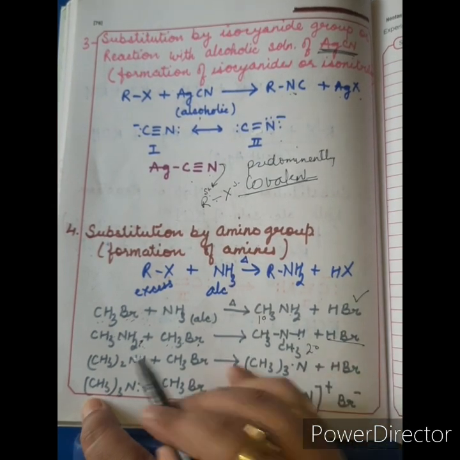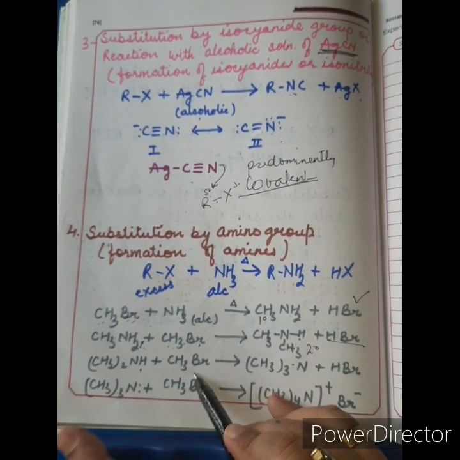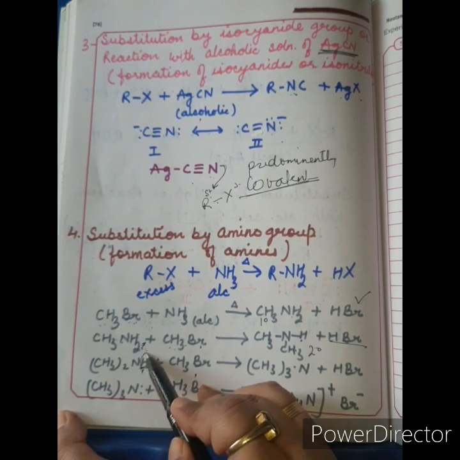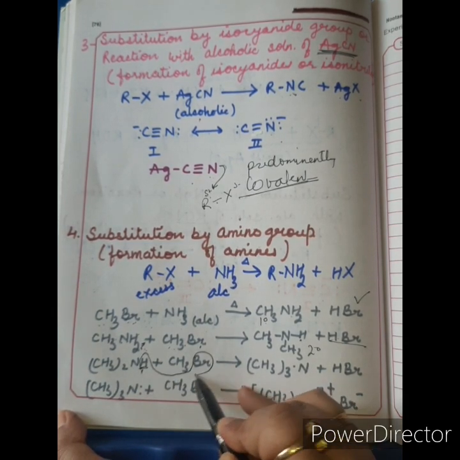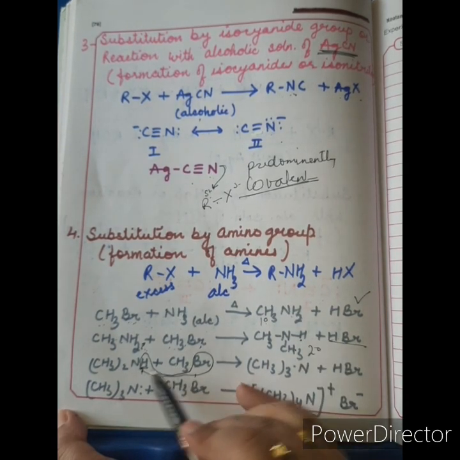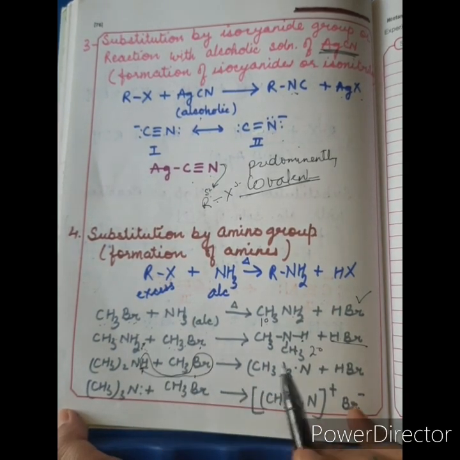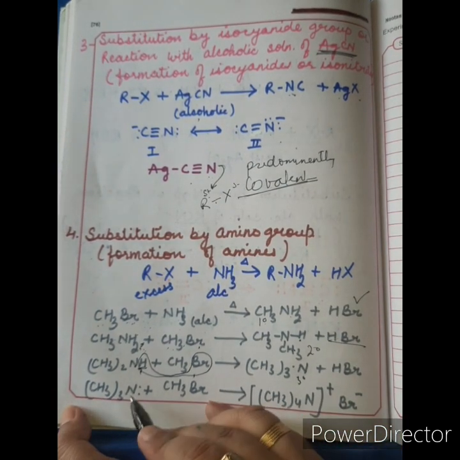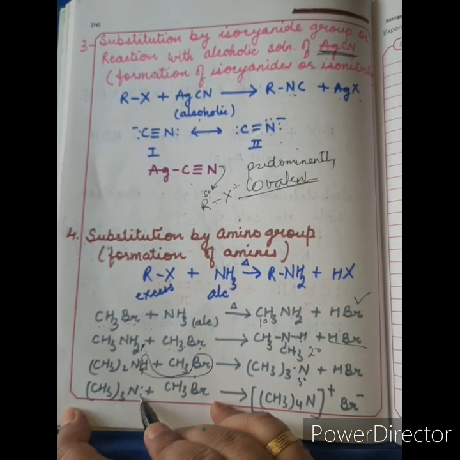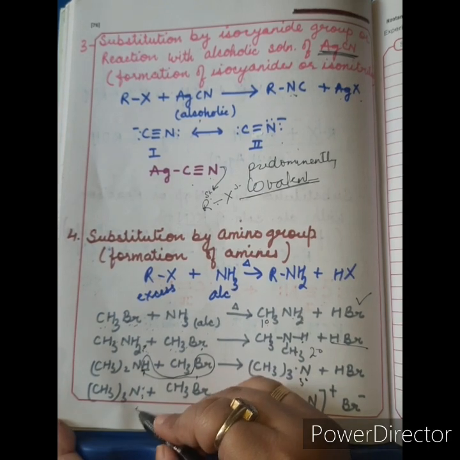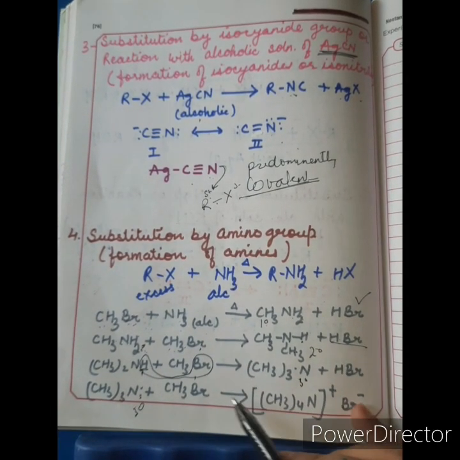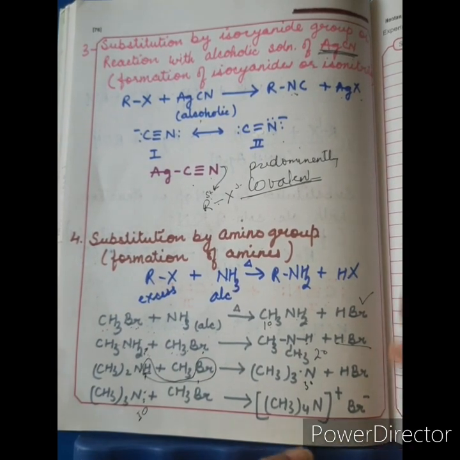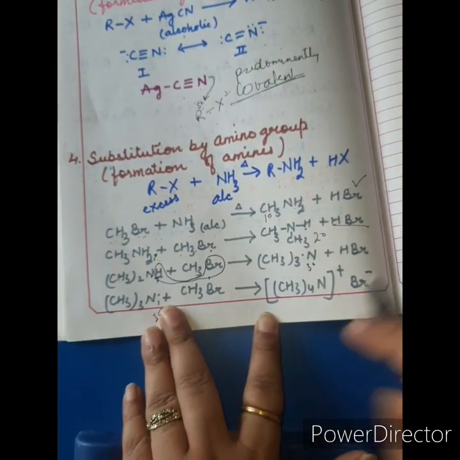Now this 2 degree amine so formed further reacts with methyl bromide. Still it contains H, so it can undergo substitution, losing HBr. Now this CH3 will get bonded with the nitrogen and it results in the formation of a 3 degree amine. Now the nitrogen of the 3 degree amine contains a lone pair, so when it comes in contact with further methyl bromide, it results in the formation of a quaternary ammonium salt.